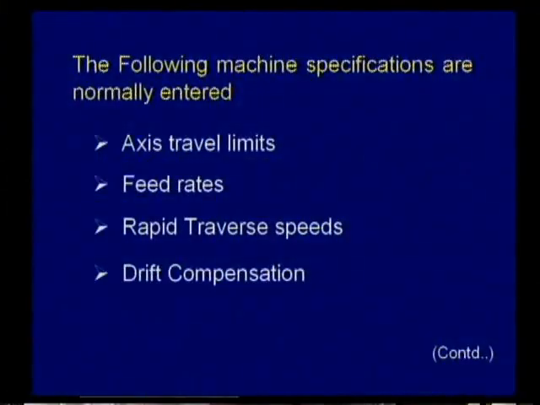The following machine specifications are normally entered. One is axis travel limits, feed rates, rapid traverse speeds, drift compensation. Here within this slide there are certain things. One is the axis travel limits. Whenever you take a lathe machine, actually it is nothing but a two axis machine.